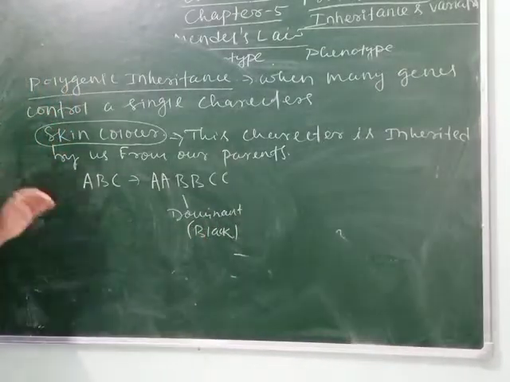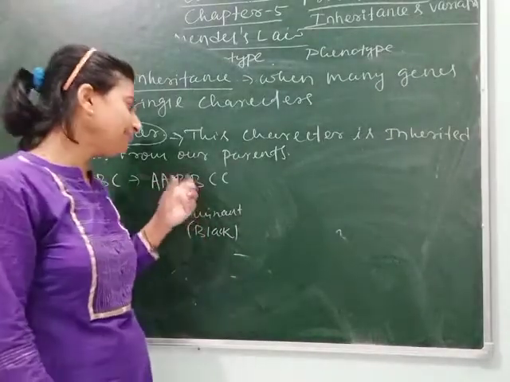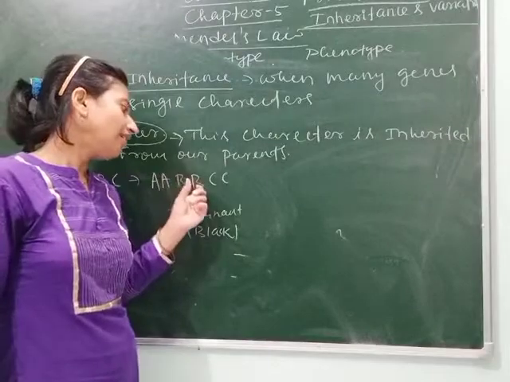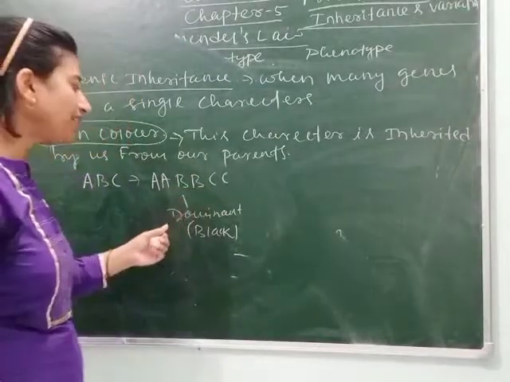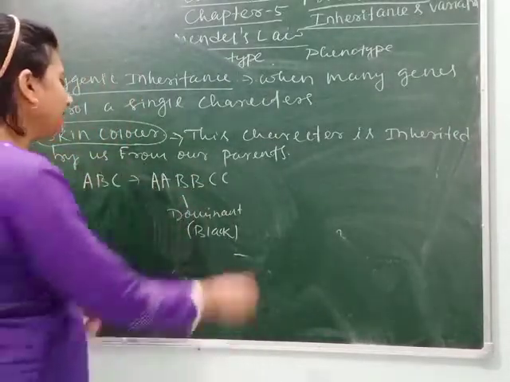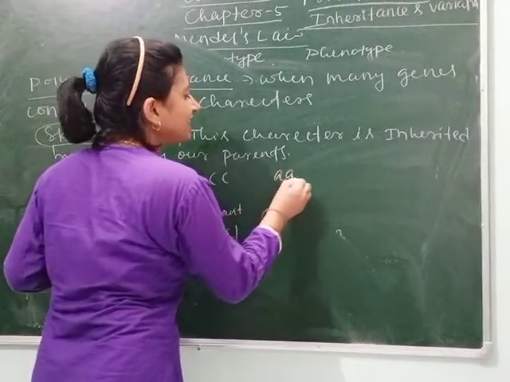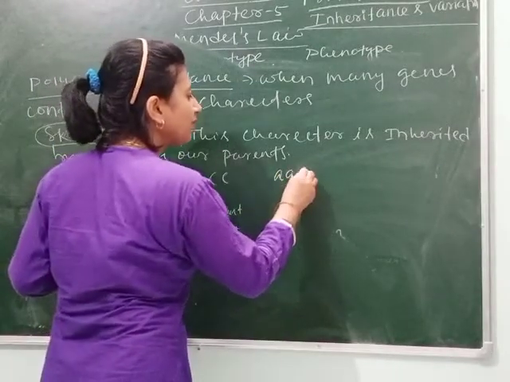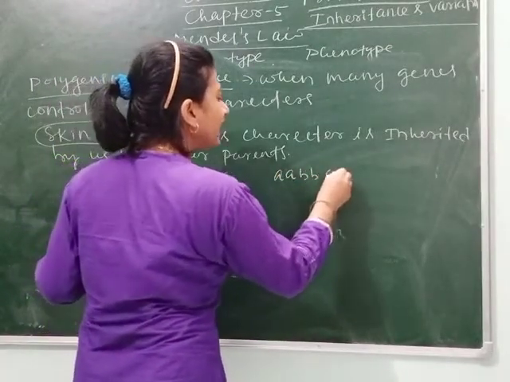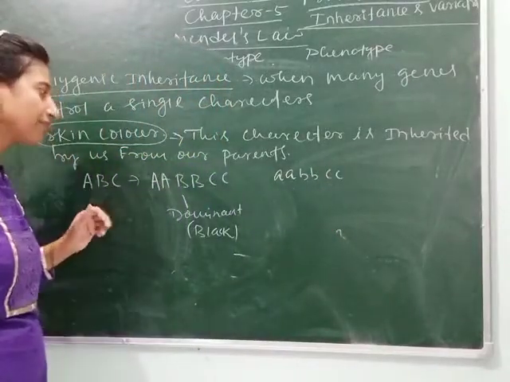If you are black in color, then your genes are dominant, due to which your color is black. And if you are white, then the genes will be small a, small b and small c.